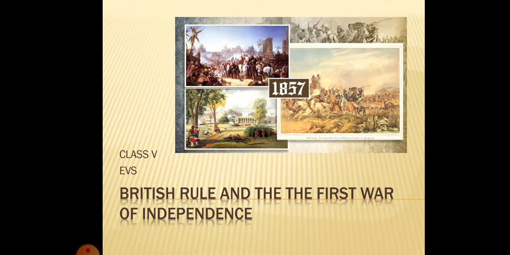So, today we are going to learn chapter 17 of EVS, which is British Rule and the First War of Independence. Learning objectives. Students will understand the causes and the effects of the First War of Independence in 1857, how the British rose to power, and what was the unrest during the British rule. So, let us begin with this chapter.